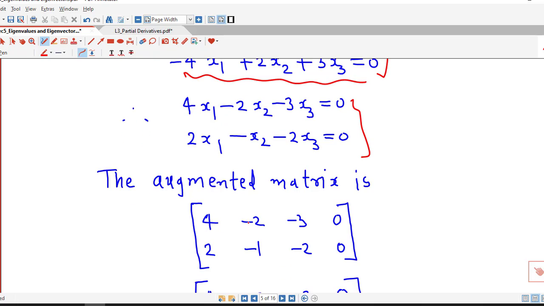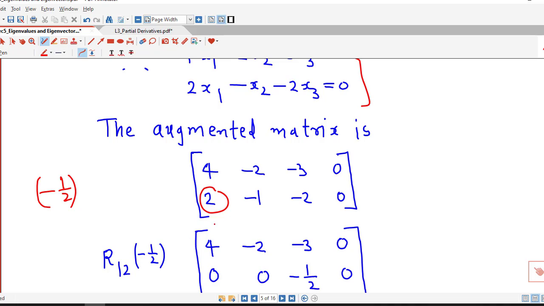So we write down the augmented matrix corresponding to this system, which is 4, minus 2, minus 3, 0. Second row is 2, minus 1, minus 2, 0. Now to make this entry 0, we have to multiply the first row by minus 1 by 2 and add in the second row. So we obtain 4 into minus 1 by 2, which is minus 2, plus 2, 0, minus 2 into minus 1 by 2, which is 1, minus 1, 0,